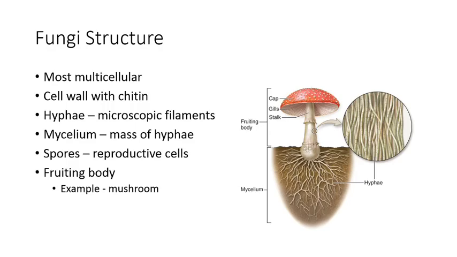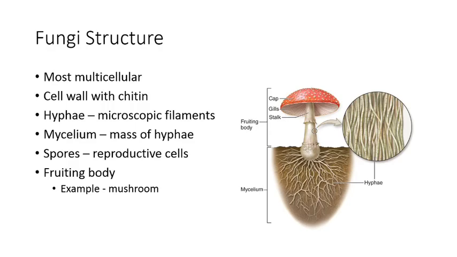Fungi are unique. Most fungi are multicellular. Yeast is a common fungi that is unicellular. Fungal cell walls are mostly made up of chitin. Chitin is also found in the exoskeletons of arthropods like insects. Hyphae are microscopic filaments that absorb nutrients. Mycelium is a visible mass of hyphae. It can be seen on a decaying organism.